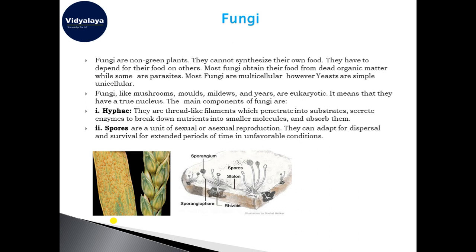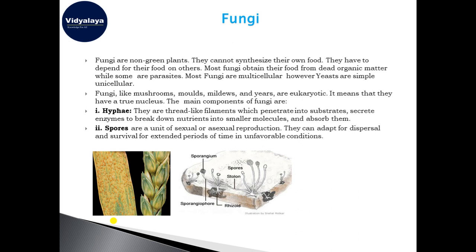Fungi like mushrooms, molds, and mildews are eukaryotic. Eukaryotic means they have a distinct nucleus, a proper nucleus. So the main components of fungi are hyphae and spores. What is hyphae?